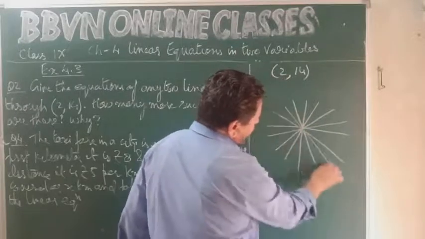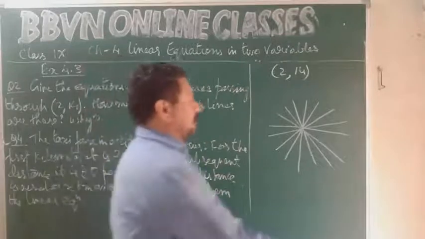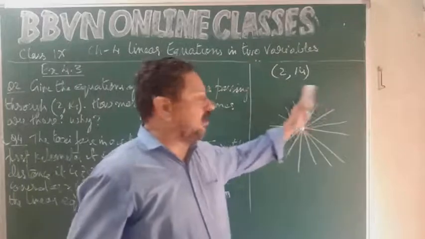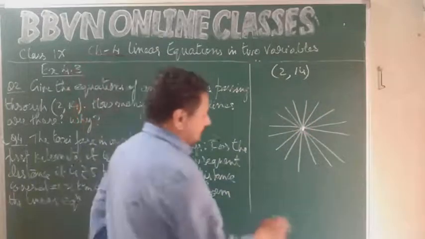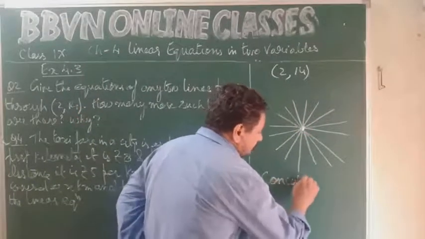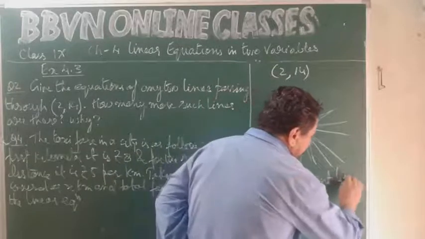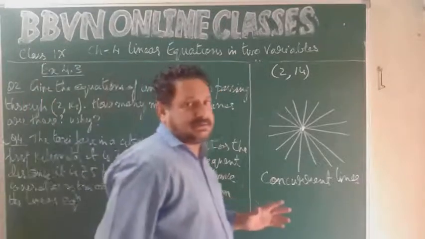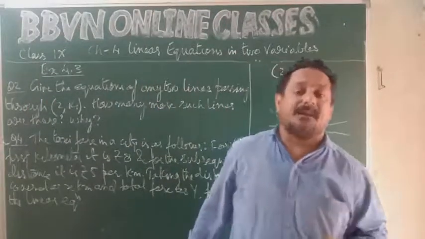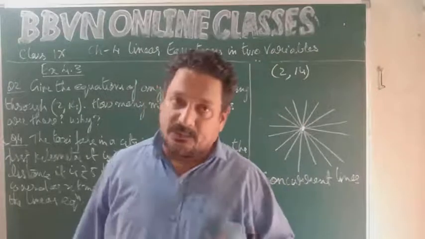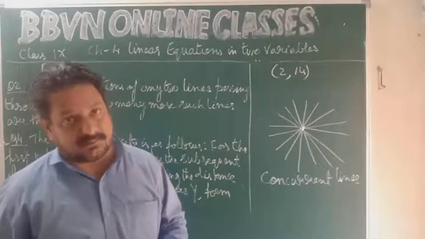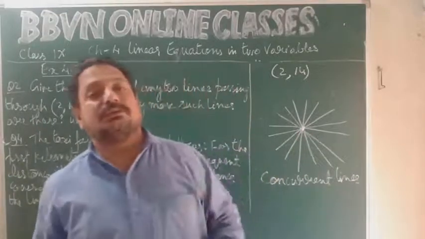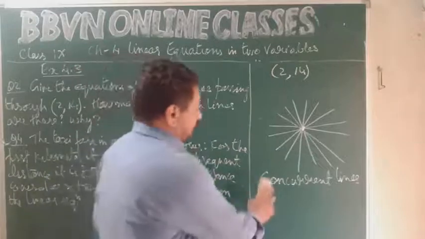See children, here we see a bunch of lines passing through one single point. So this point is the solution to all these lines. Such lines are called concurrent lines. So through a point, any point in the Cartesian plane, infinite lines can pass, and all those lines will be known as concurrent lines. And this point serves as the solution to all those lines. Right, children?